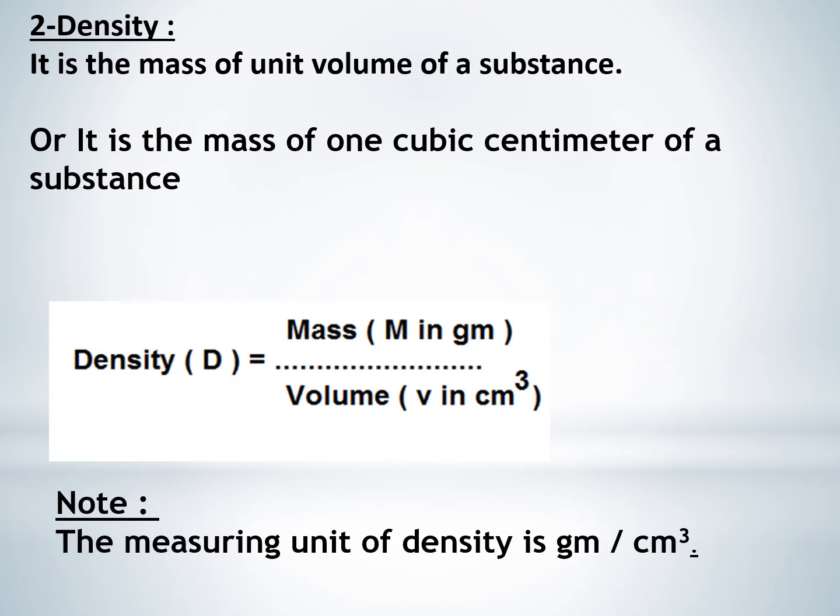Density is the mass of unit volume of a substance, or it's the mass of 1 cubic centimeter of a substance. Density equals mass over volume. So the measuring unit of density is gram per cubic centimeter.